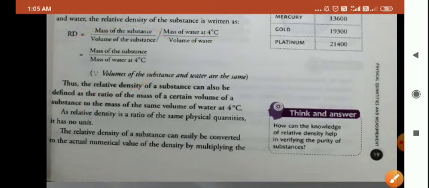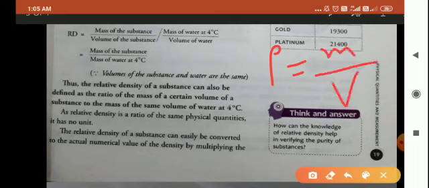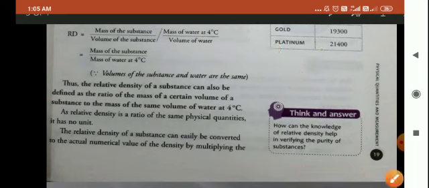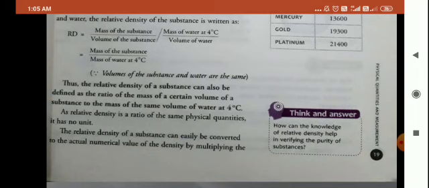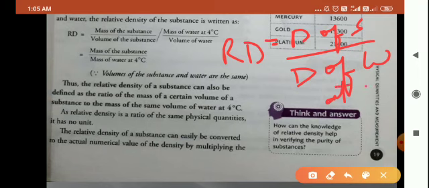Now children, do you remember what is the formula for density? Density rho is equal to mass upon volume. And what was the initial formula for RD? Relative density is equal to density of substance upon density of water at 4 degrees Celsius.